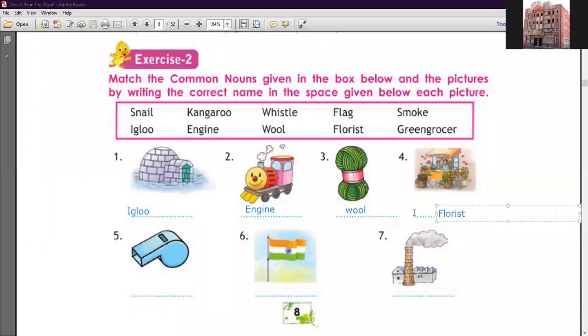FLORIST. The fifth image is given here as a whistle, WHISTLE. Now the number 6 image, you know very well about this. Yes, it's a flag, FLAG. Now here the 7th image, you notice that this is smoke, SMOKE. Clear students? So I hope this exercise is clear. Now move on to the next page.